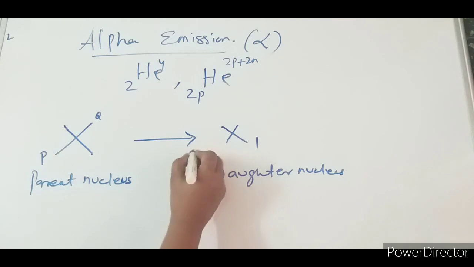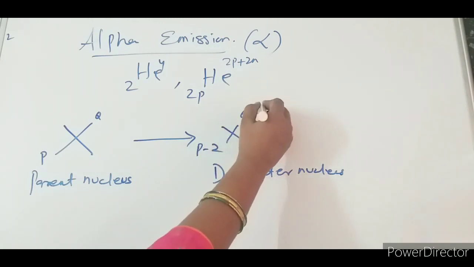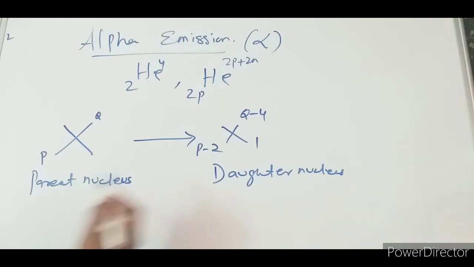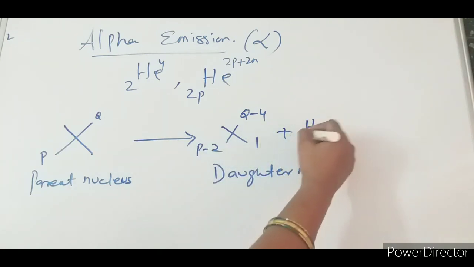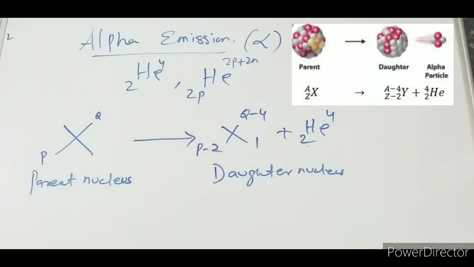There will be a change in atomic number of minus 2 and atomic mass of minus 4, because one helium particle is emitted. If you are writing this equation, the conservation law should always be satisfied: P minus 2 plus 2 will be P, and Q minus 4 plus 4 should be Q. This is the parent nucleus and this is the daughter nucleus.